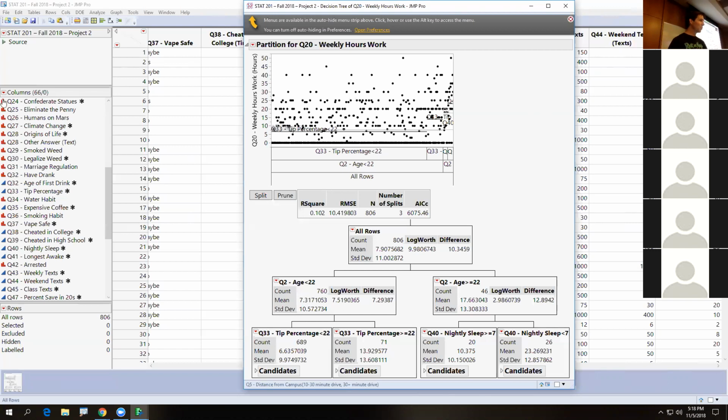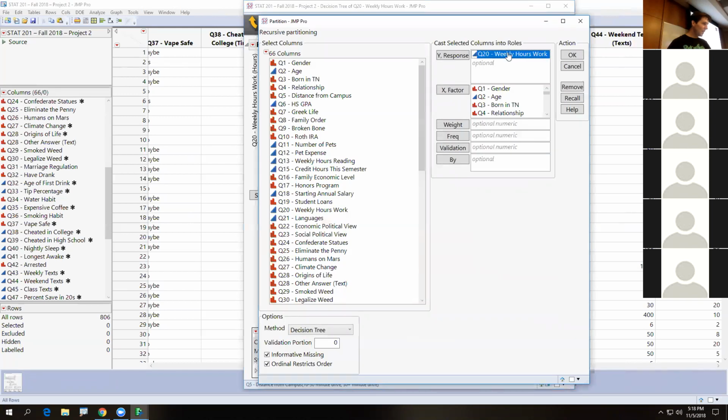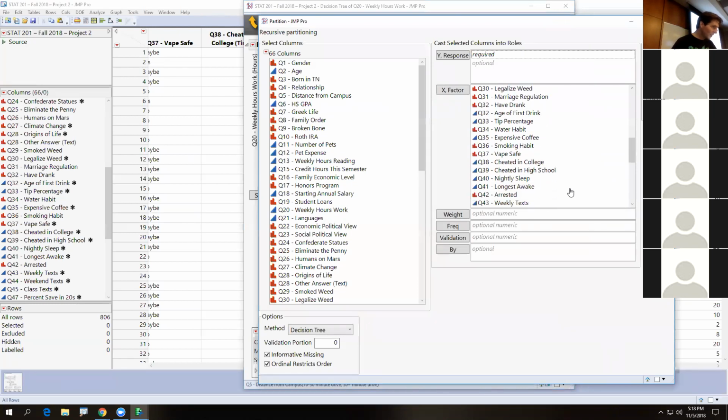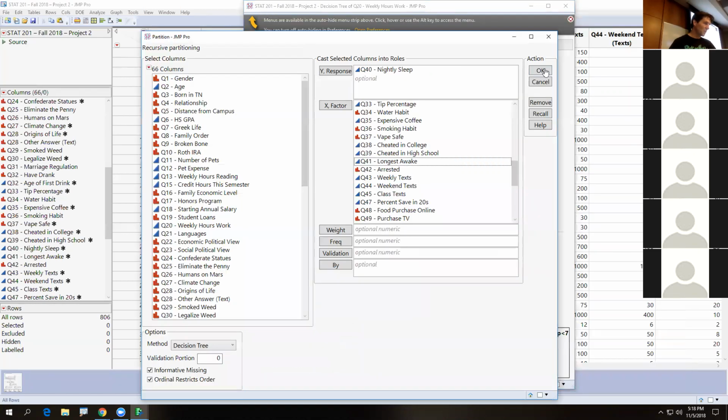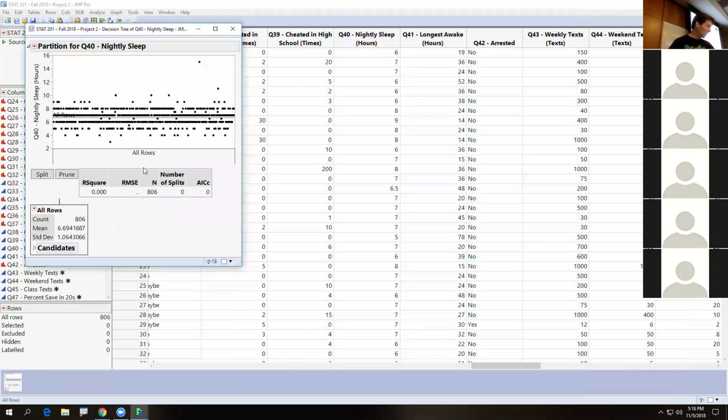But I do want to do some switching up of this. Let's go to redo, relaunch, and let's take hours of sleep a night, and then we'll do a categorical here, and we'll look at some split history. Does anyone know what the number of hours of sleep a night is? I want to know what that is. Nightly sleep, right? Nice. 60. It's 40. I'll give you 60 points there for taking a guess. I like it. And Aaliyah gets it right for 40, so I'll give Aaliyah the 60.